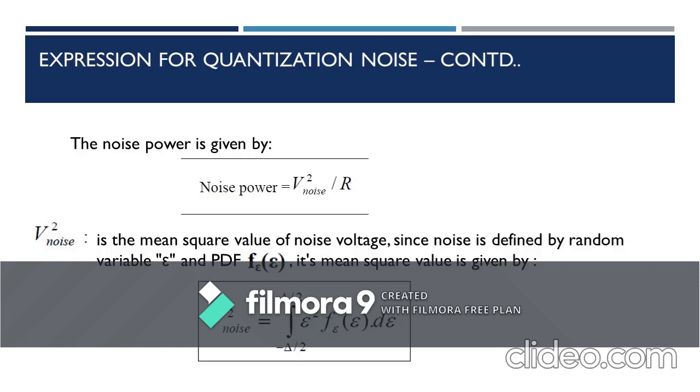Since we are considering epsilon with the probability density function, the mean square value can be written as the integral from minus del by 2 to del by 2 of epsilon square f epsilon of epsilon d epsilon. So we know the value of f epsilon of epsilon over the range minus del by 2 to del by 2, which is 1 by del. So now we are going to substitute this value and integrate it.